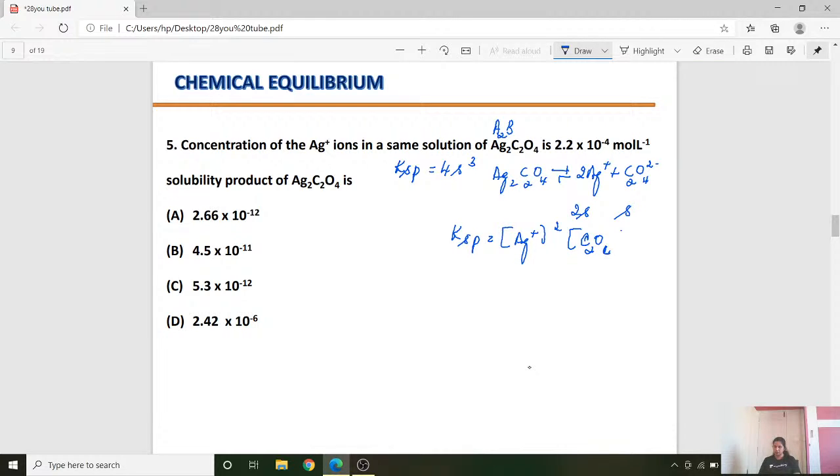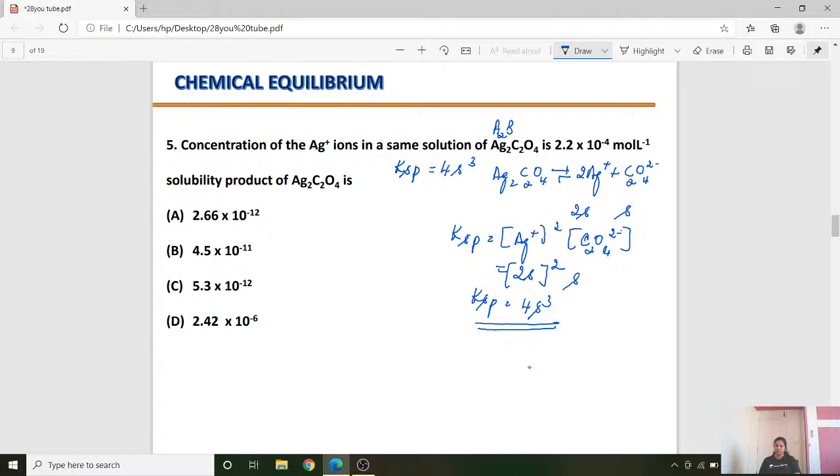So C2O4 2 minus. So you have 2S square and S. So Ksp is equal to 4S cube. Now this relation is valid for A2B type of salt or AB2 type of salt. So students never try to find out all these relations for usual types of salt, and directly write the relation.